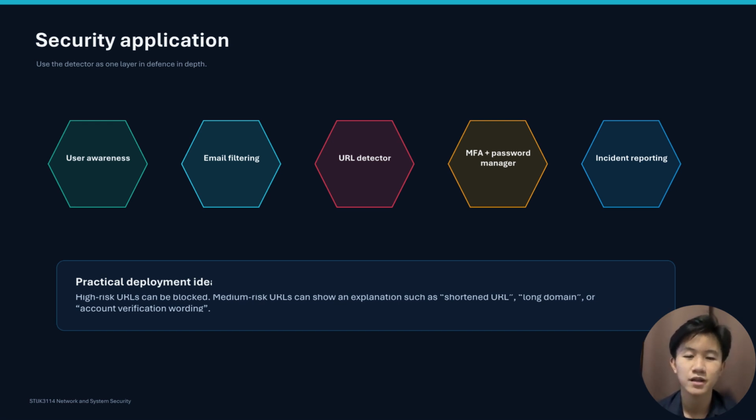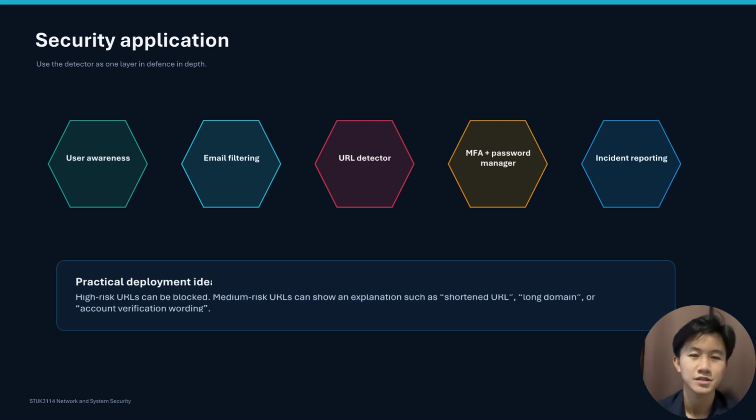A high-risk URL could be blocked, while a medium-risk URL could display a warning and ask the user to confirm before continuing. The warning could also explain the reason, such as a shortened link, an unusually long domain, multiple subdomains, or account verification wording. Other protections are still necessary, including email filtering, multi-factor authentication, password managers, security awareness, and clear incident reporting procedures.